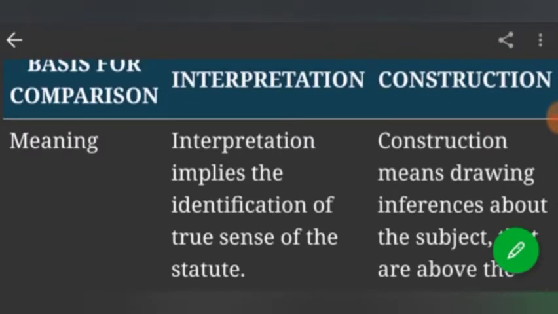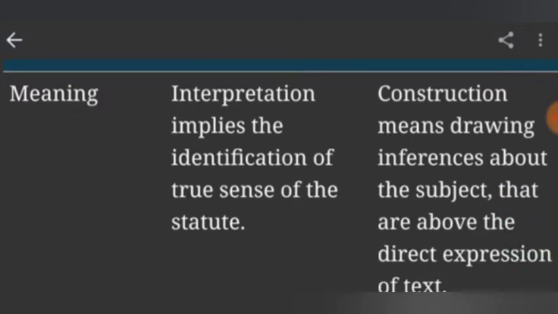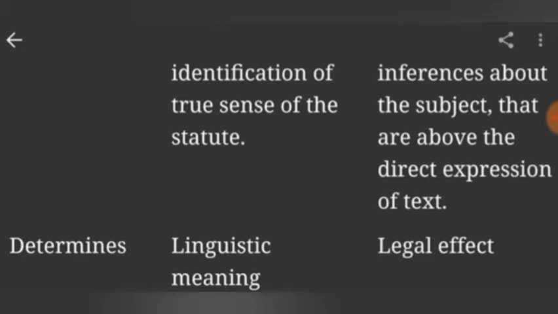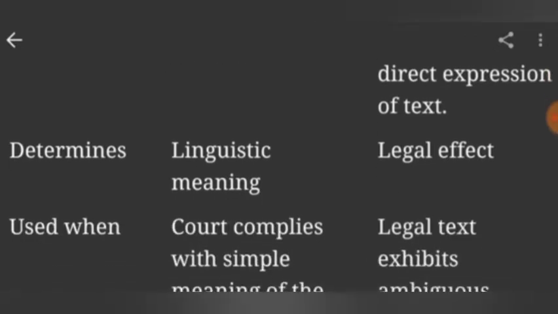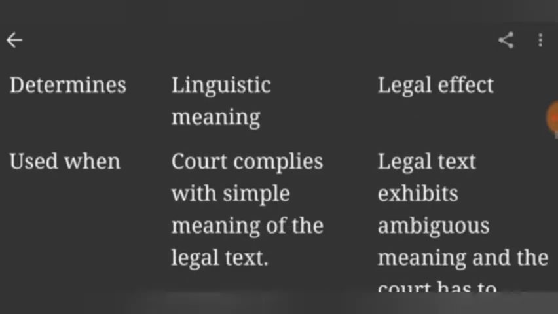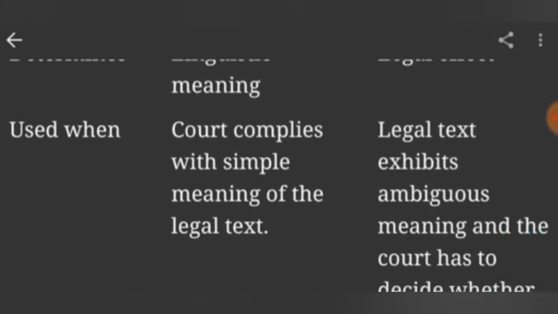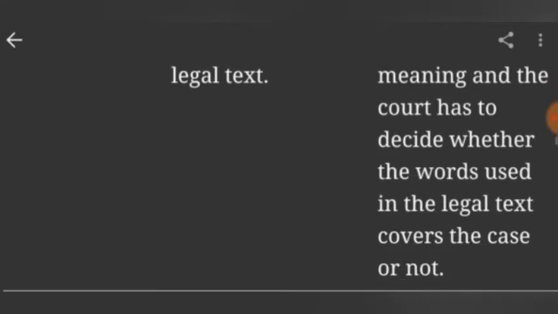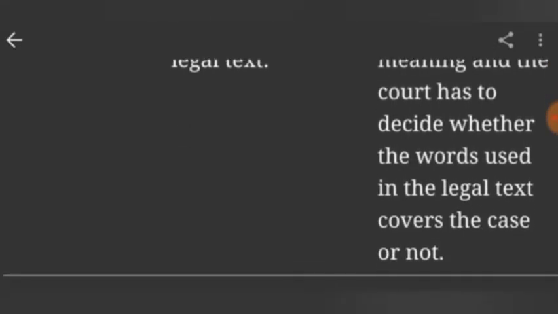Meaning: interpretation implies the identification of the true sense of the statute. Construction means drawing inference about the subject that is above the direct expression of the text. Interpretation determines linguistic meaning; construction determines legal effect. Interpretation is used when the court complies with the simple meaning of the legal text. Construction is used when the legal text exhibits ambiguous meaning, and the court has to decide whether the words used in the legal text cover the case or not.